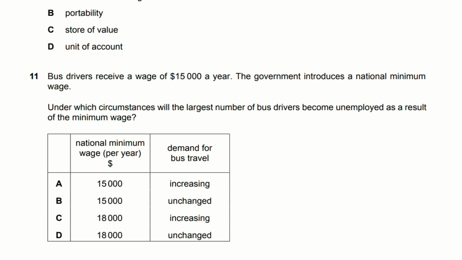And the demand for bus travel remains unchanged because the customers really do not care. Like, why would they care in this case? So your answer is D.